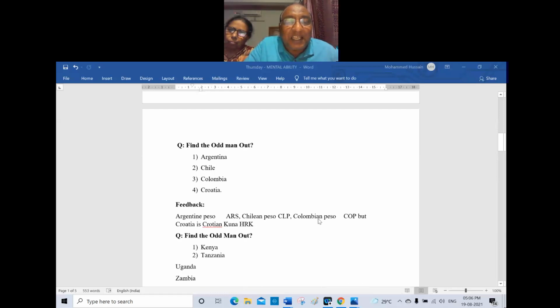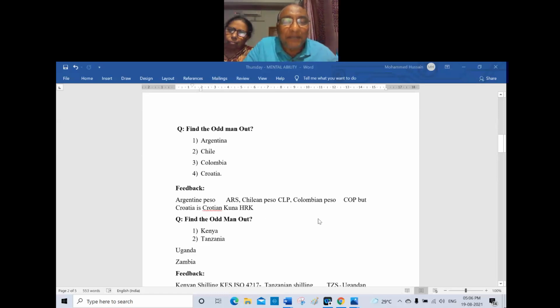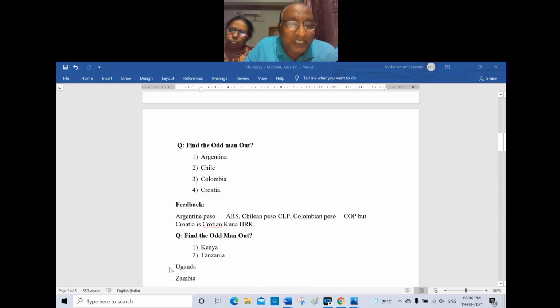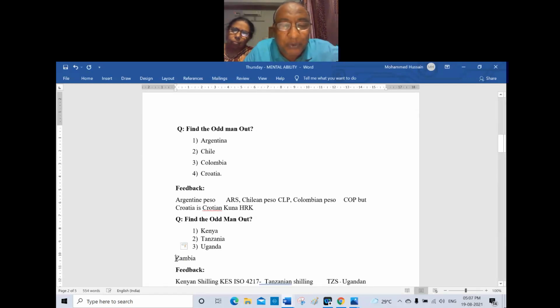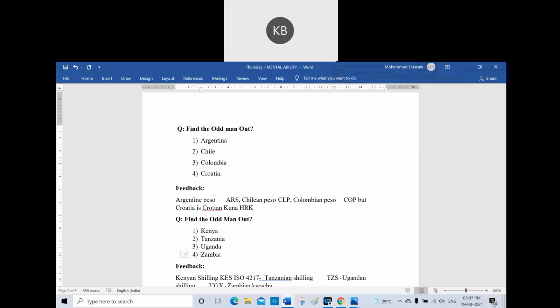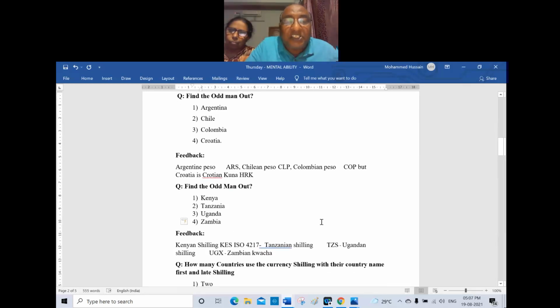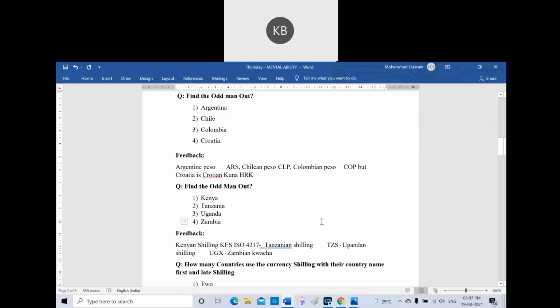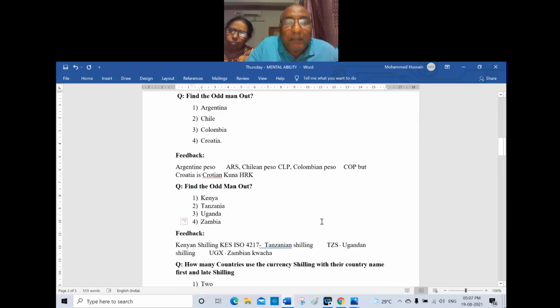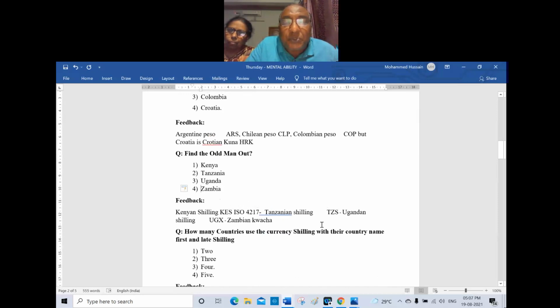Find out the odd man out. Kenya, Tanzania, Uganda, Zambia. Any idea? Among the 4, which is the odd man out? Zambia. Why? Because Kenya, Tanzania, Uganda are neighboring countries: Kenyan shilling, Tanzanian shilling, Ugandan shilling. But Zambia is kwacha. That is the difference.